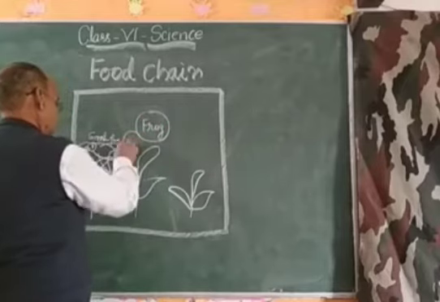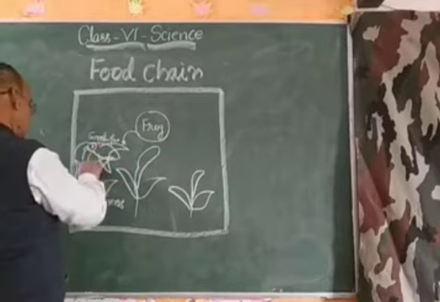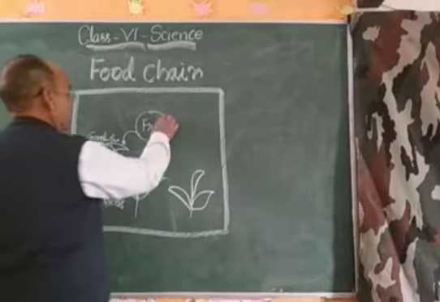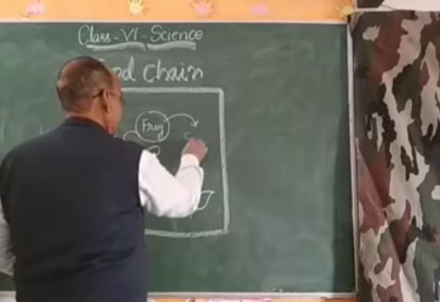So this frog eats the grasshopper, the grasshopper eats grass, and this frog is eaten by the snake.